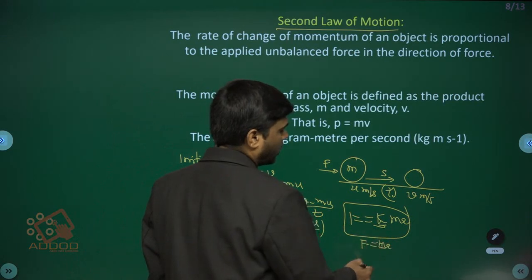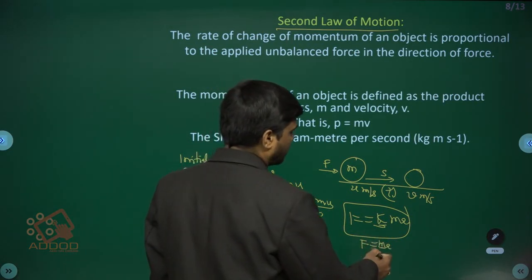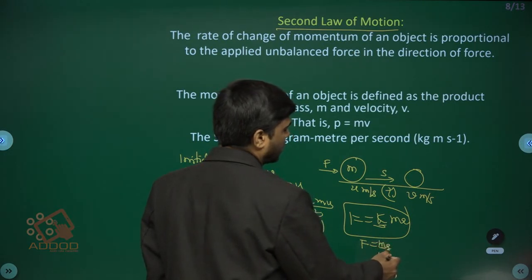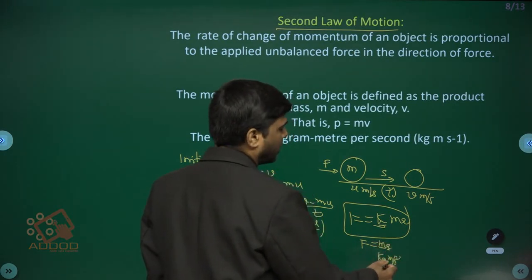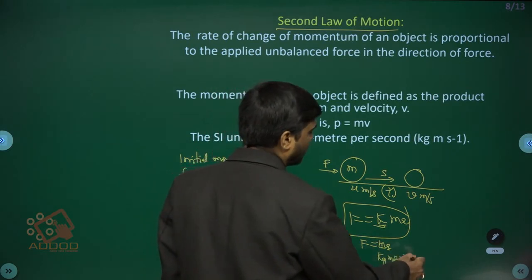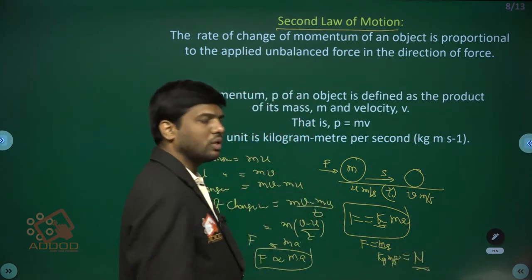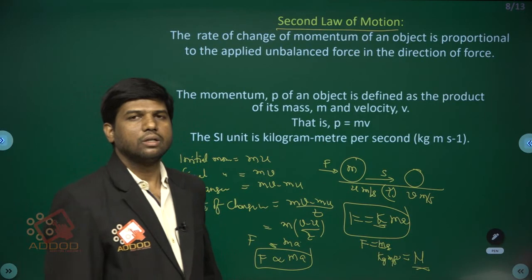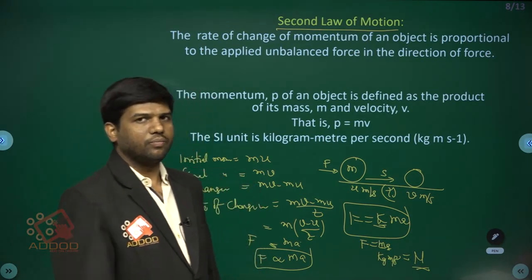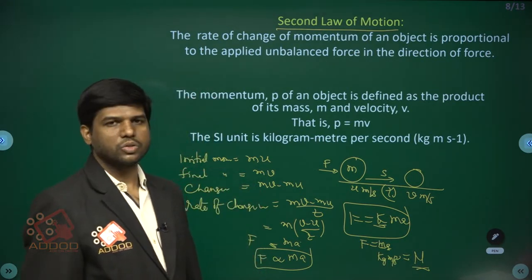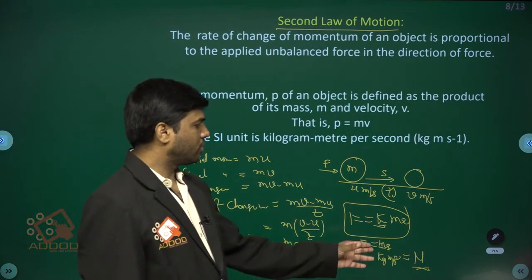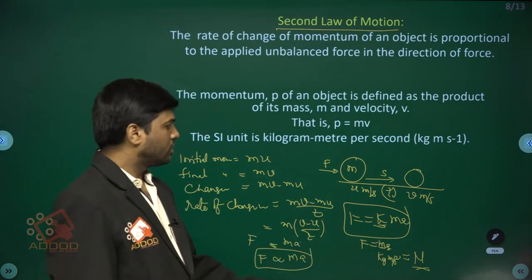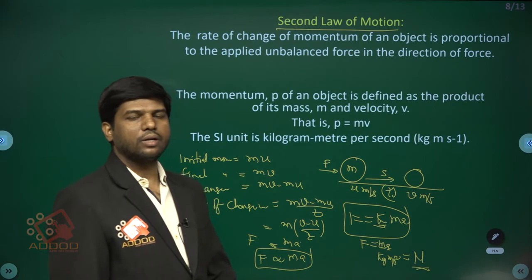So what is the unit to measure force? Mass is measured in kilograms and acceleration is meter per second square. Kg meter per second square is nothing but Newton. As Newton introduced these laws of motion, by honoring him, force units are newtons.